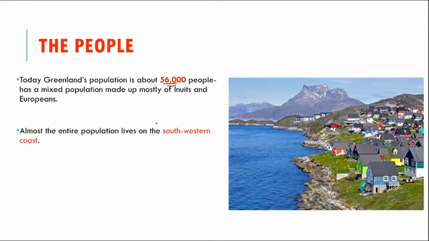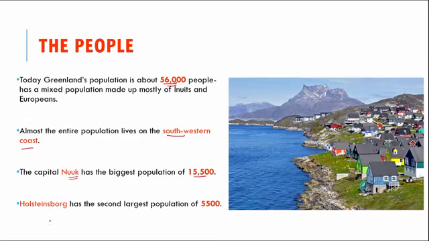Almost the entire population of Greenland lives on the southwestern coast because it is the warmest, as we saw. So, most of the population lives in this region. And they have all modern facilities like electricity, permanent houses, schools and hospitals. So, they have all the modern facilities required for survival. And in this 56,000, Nuuk, which is the capital, has the biggest population of 15,500. And the second is Holsteinborg, which has the second largest population of 5,500 people.